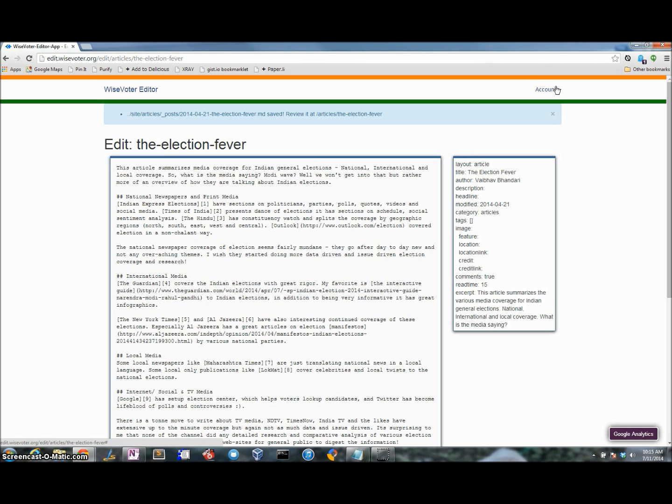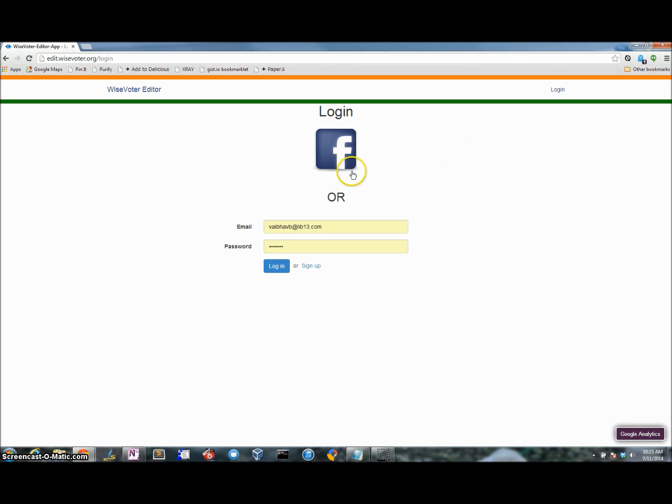WiseVoter as a data platform gives you a workflow to work with content edited by end users. So I'm going to log out of this platform as an end user, and I'm going to log in as someone who has permissions to do various workflow activities and management.